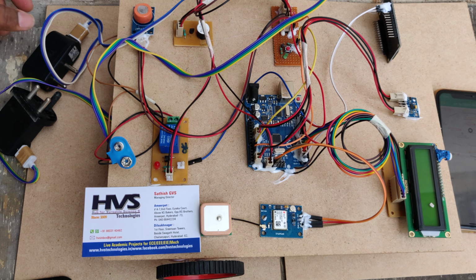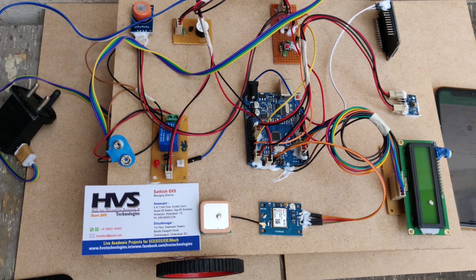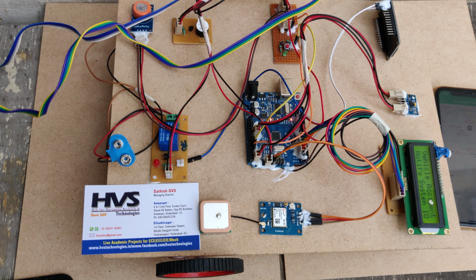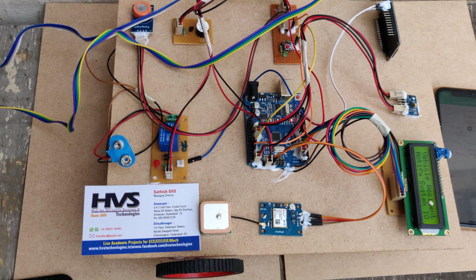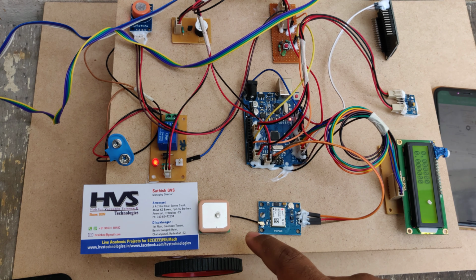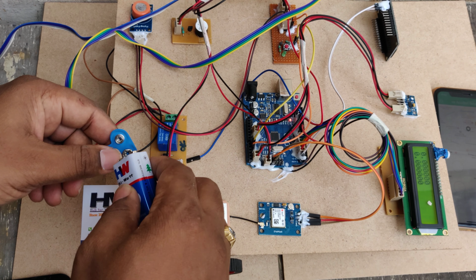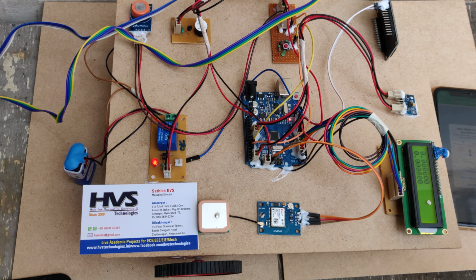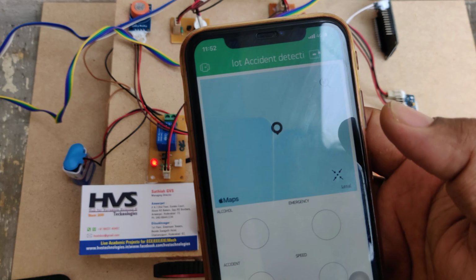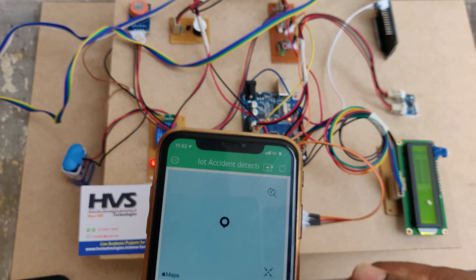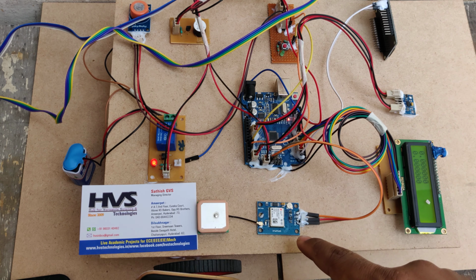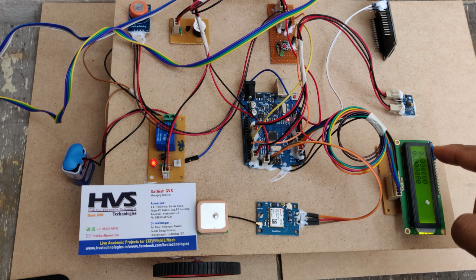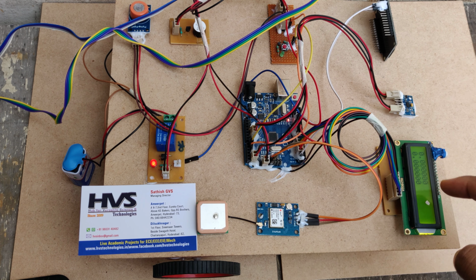So here we need to provide two power sections. One is for the Arduino Uno section and another is for the ESP Node MCU. Right. So after switching that on, the relay will get switched on and we can connect the battery here, then the motors will rotate. Okay. So now we can see the Blink app and it is online now. It is showing 00 because the GPS doesn't get the signal. Once the GPS gets the signal, there will be a light indication on the GPS, as well as we can see the live latitude longitude values on your LCD screen.